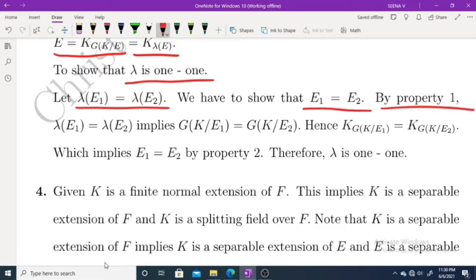By property 1, lambda of E1 equal to lambda of E2 implies G of K over E1 equal to G of K over E2.